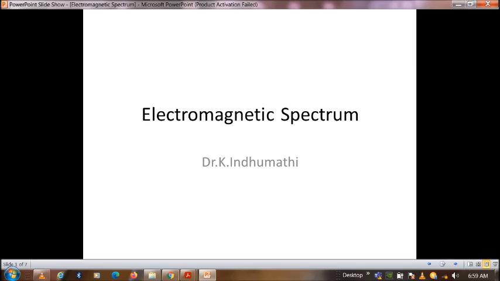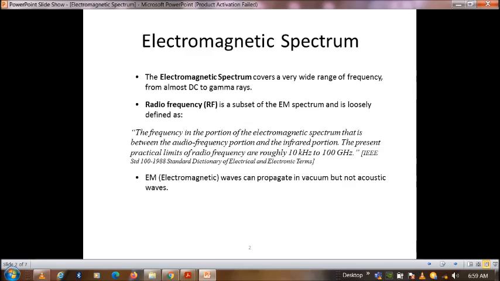After studying how it changes to a waveform, we study how the electromagnetic spectrum occurs. The electromagnetic spectrum covers a wide range of frequencies from almost DC to gamma rays.